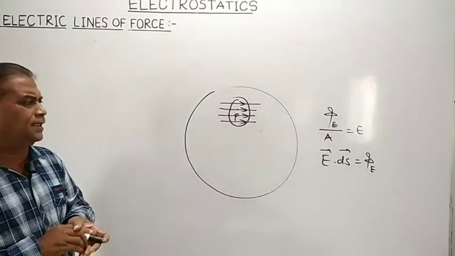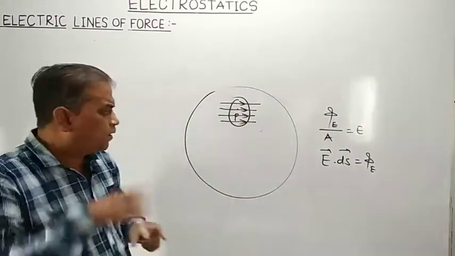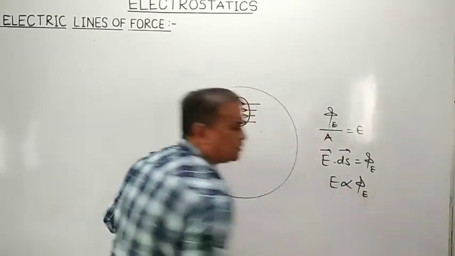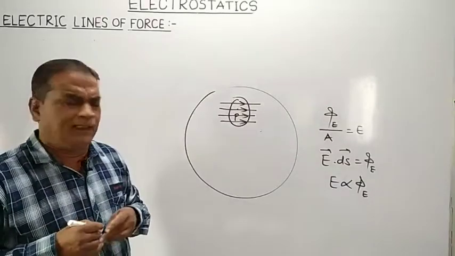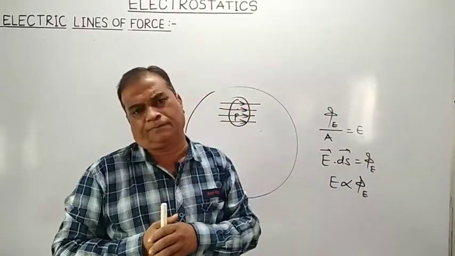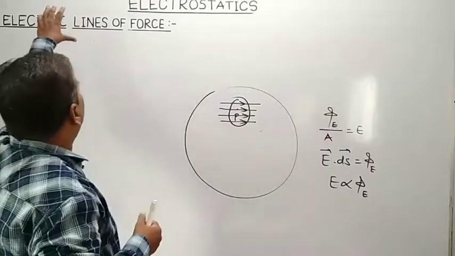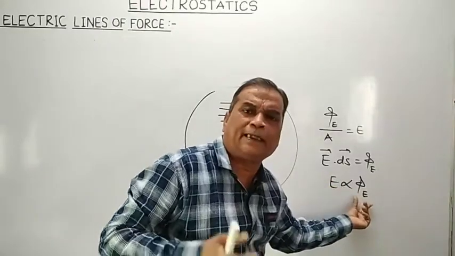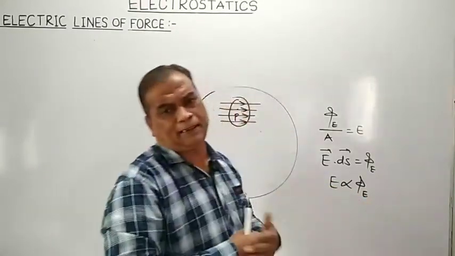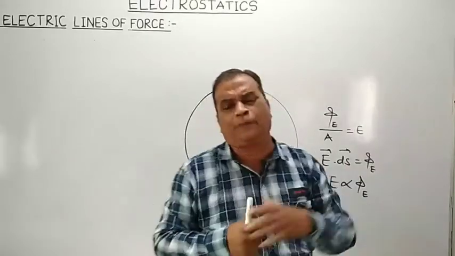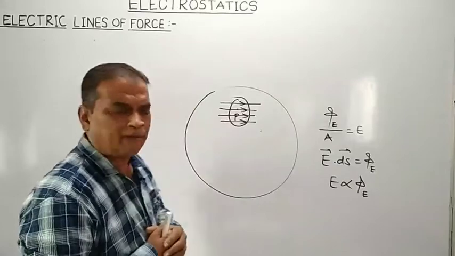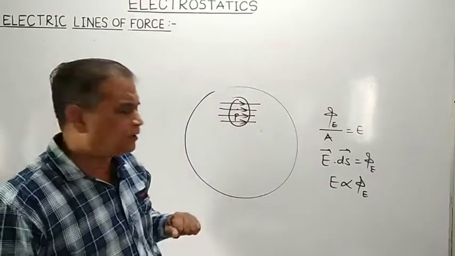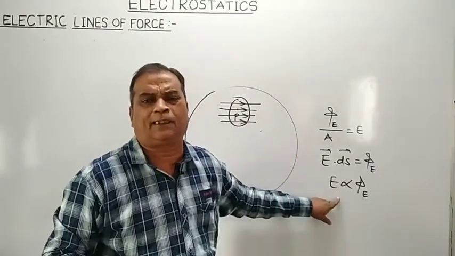So remember that intensity of electric field is directly proportional to electric flux. It means the density of electric lines of force will decide or will indicate the strength of electric field at that point.